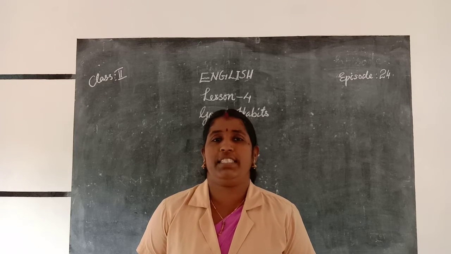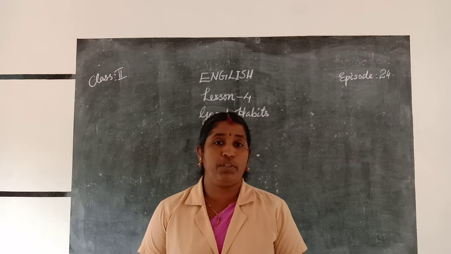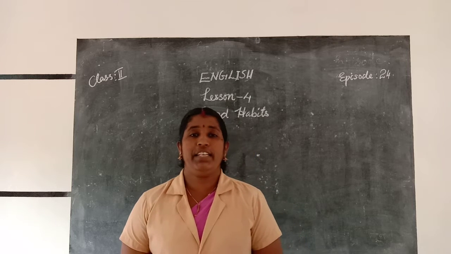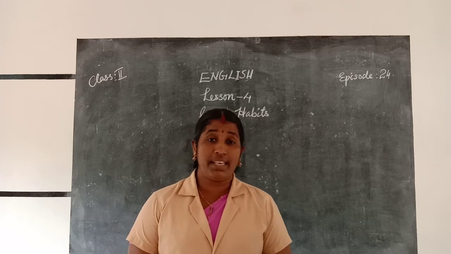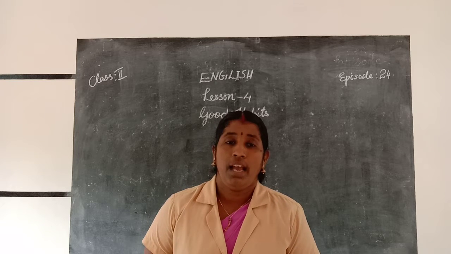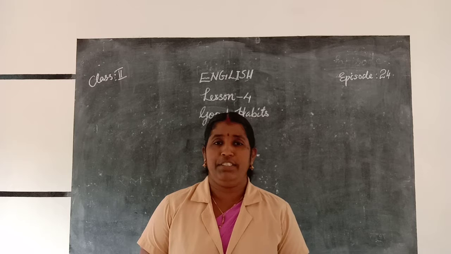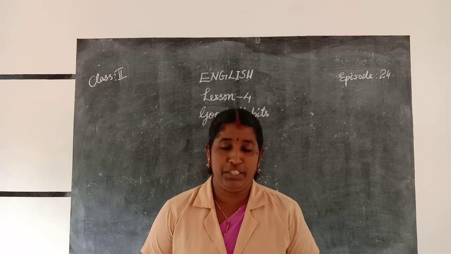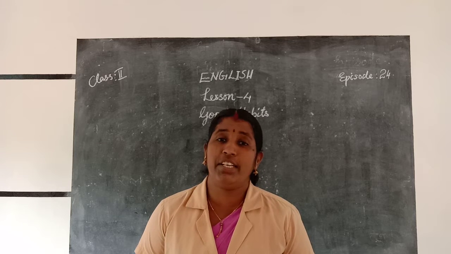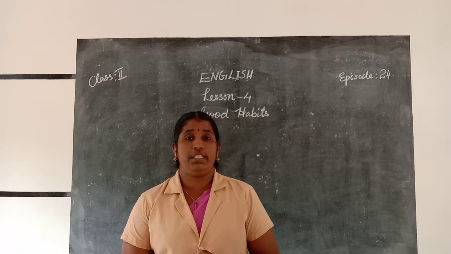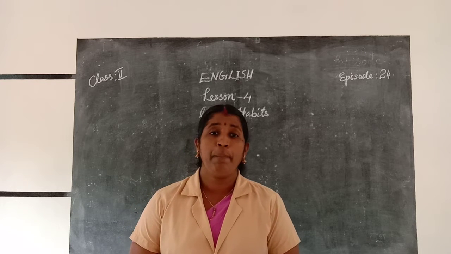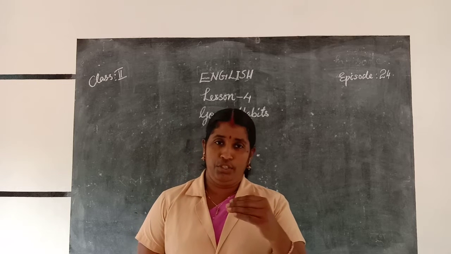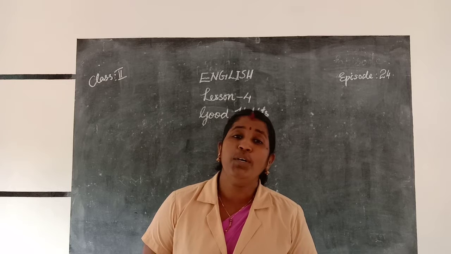In the previous class, we discussed the first portion of our fourth lesson, that is Good Habits. We discussed two children. What are the names of the two children? Mukul and Anandi. They were brother and sister, and their character is entirely different. One of them was disciplined, and the other one has no discipline.